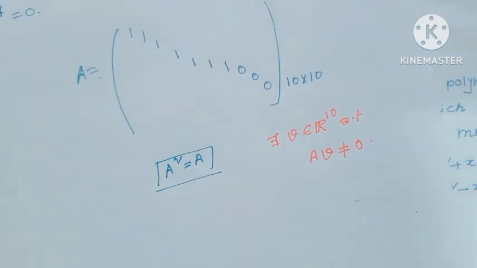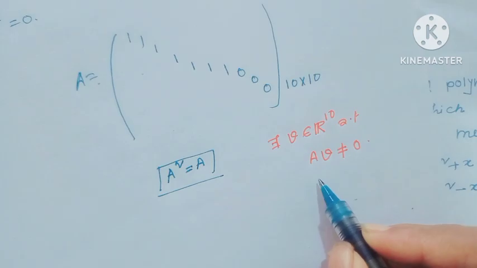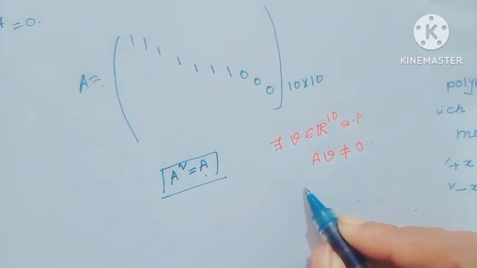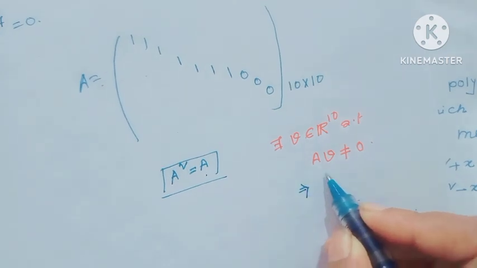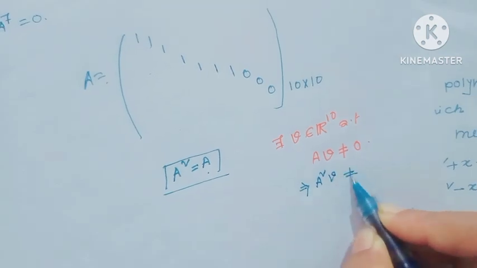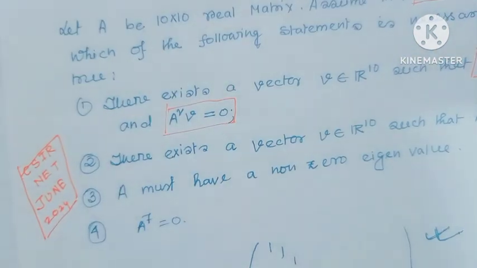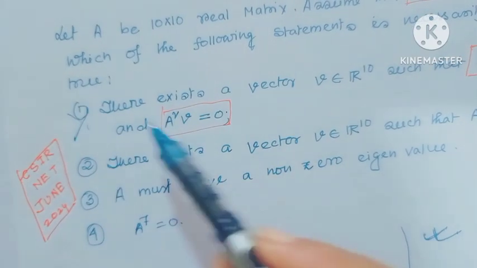Since AV not equal to 0, since this is the idempotent matrix, so A square equal to A, therefore A square V also would be not equal to 0 for this type of matrix. For this type of matrix, we can eliminate option 1.